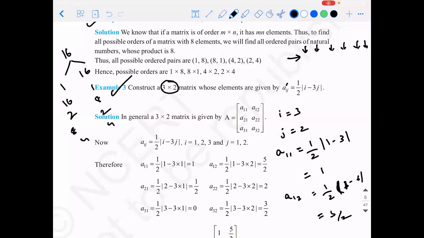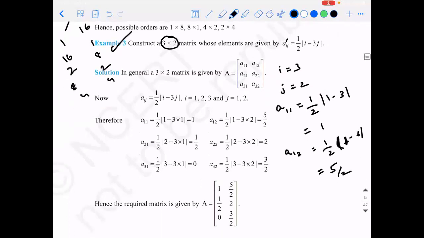Sorry, 1 minus 6. So it is modulus of 5 by 2. So every value is positive. A11, A12, that is the first row, first column and first row, second column. Then A21, A22, second row, first column, and second row, second column. Third row, first column, and third row, second column. You keep writing the values, then this is going to be the required matrix according to the given question. Right.